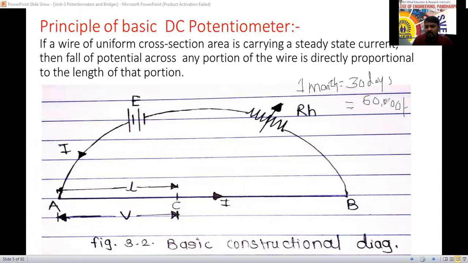So for some 2-3 months you will work regularly, and for the complete month you will get 60,000. Suppose in between, instead of 30 days, you will be absent for 10 days. So only 20 days you are going to attend the office here now. 20 days you will work, another 10 days you will be absent. What is your salary? Are they going to pay 60,000 to you?